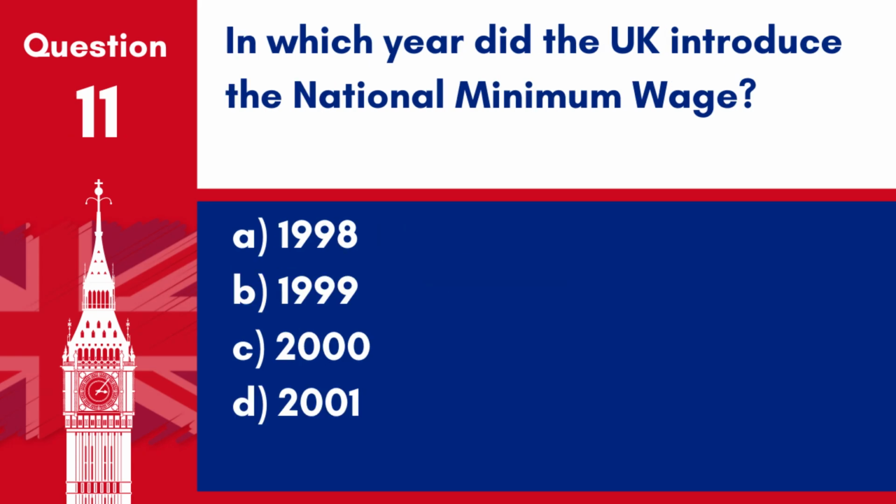Question 11. In which year did the UK introduce the national minimum wage? A. 1998. B. 1999. C. 2000. D. 2001. Answer: B. 1999. The national minimum wage was introduced in the UK in 1999 to ensure a minimum standard of pay for workers across the country.